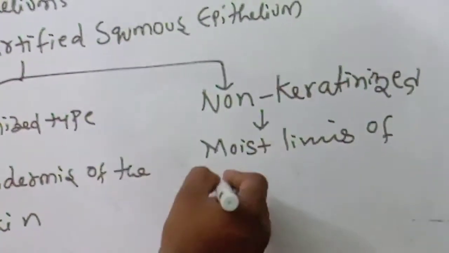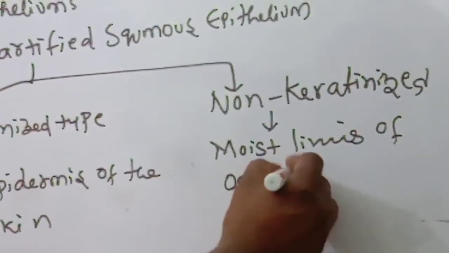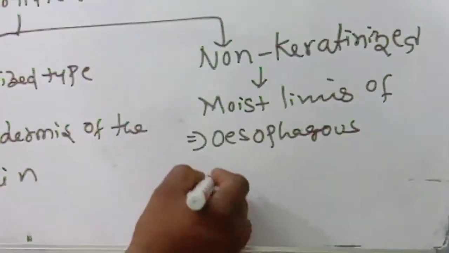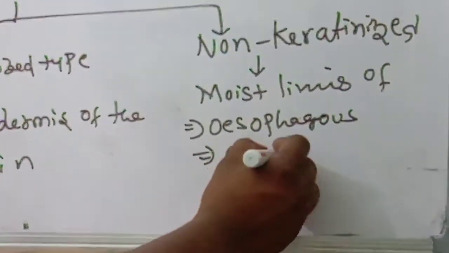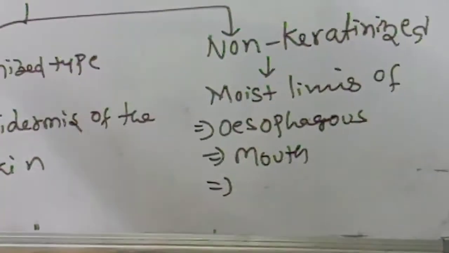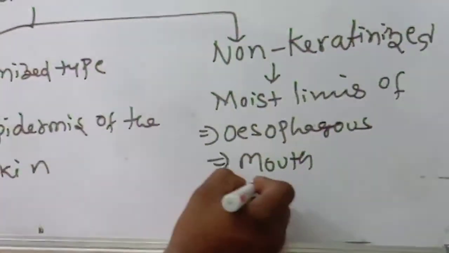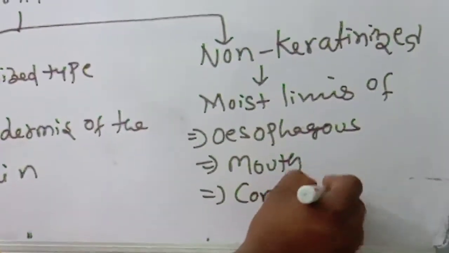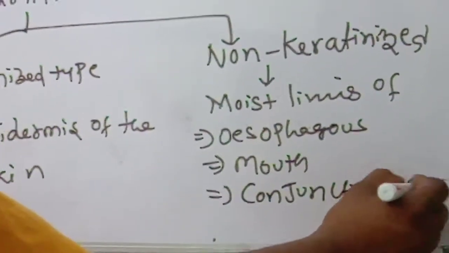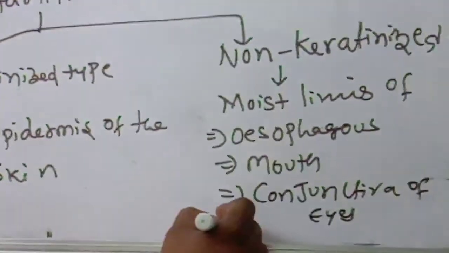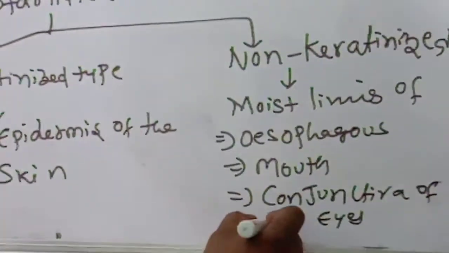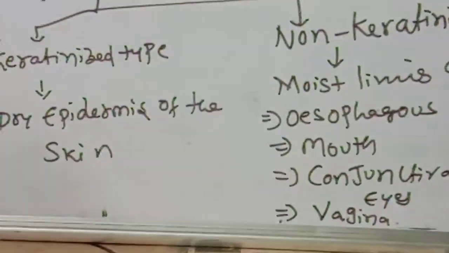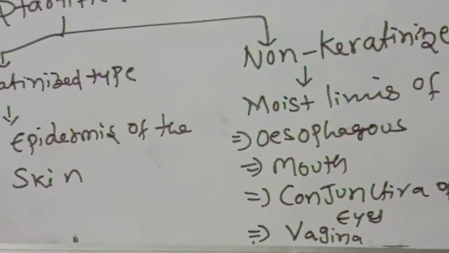the esophagus. Number 1, esophagus. Number 2, mouth. Number 3, conjunctiva of the eyes. Number 4, that is the most important, vagina. Like that, different parts will be present.